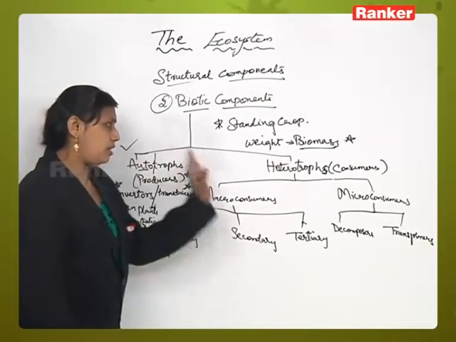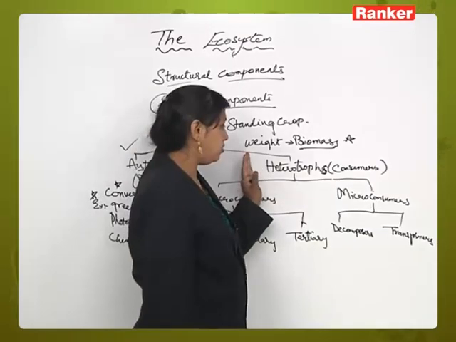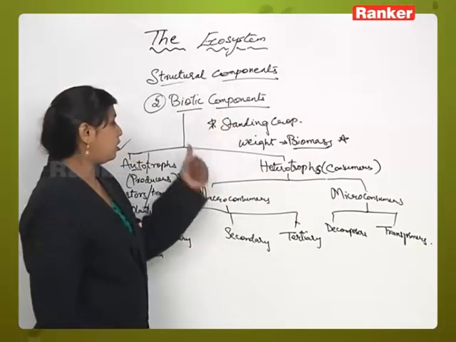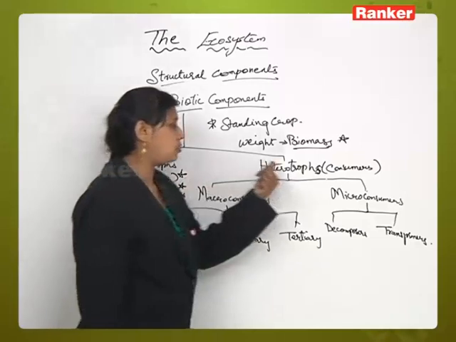Okay. Now next we have consumers. The next section we have in biotic components is consumers. The first one was autotrophs. The next we have is consumers.